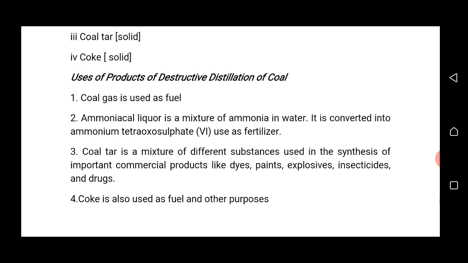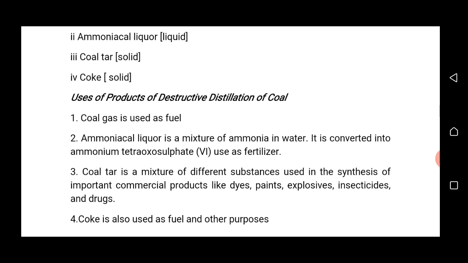In your final exam in SS3, you may be asked that give the name of this process. That is, when coal is heated in the absence of air at high temperature, what is the name of that process?